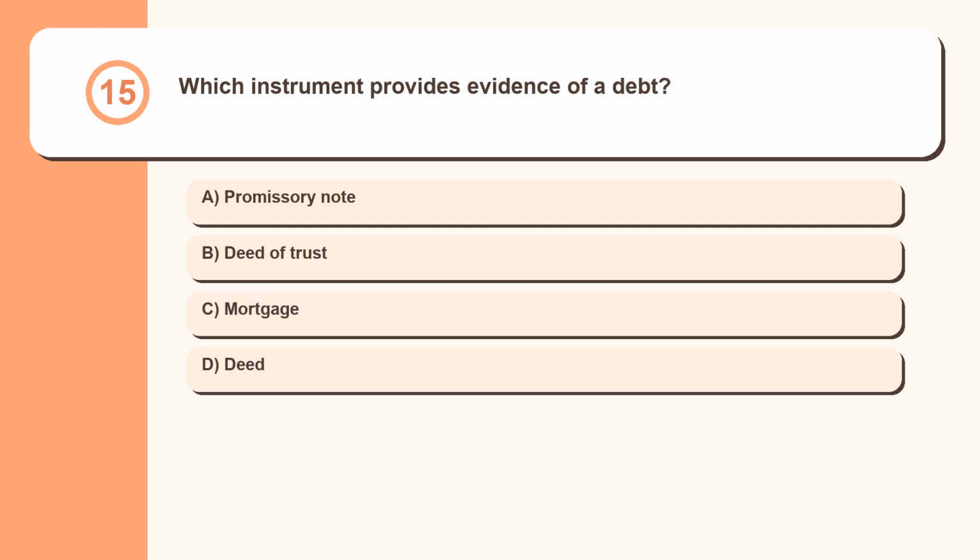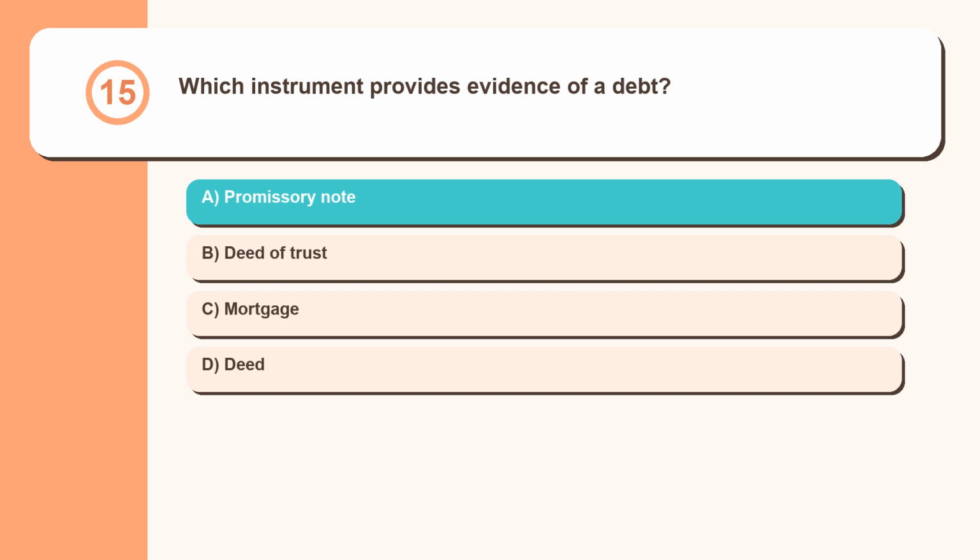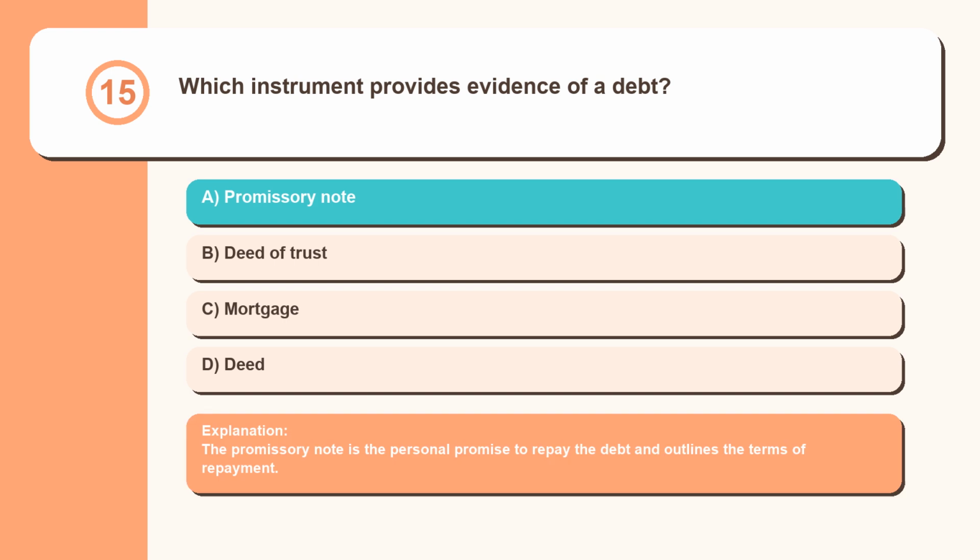Question 15. Which instrument provides evidence of a debt? Promissory note, deed of trust, mortgage, deed. The promissory note is the personal promise to repay the debt and outlines the terms of repayment.